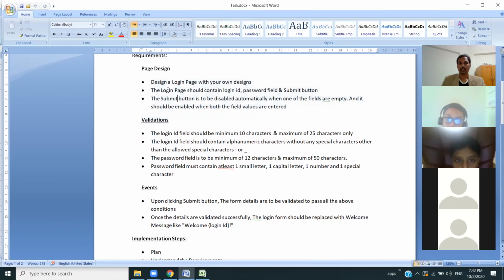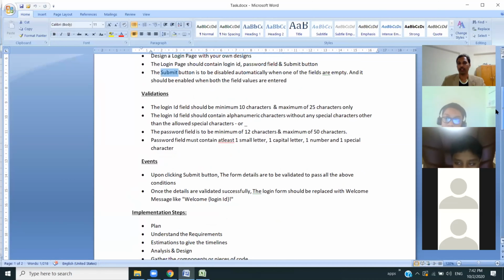We have to design a login page, which must have login ID, password, and submit button. The submit button should be disabled when there is no data entered for the fields. Mitra, this is only for Ketan, Srujan, and Jashwant.